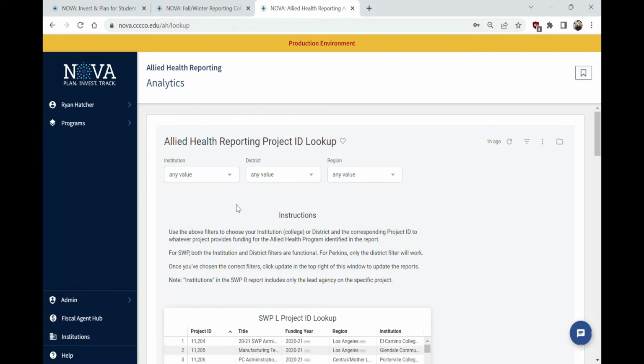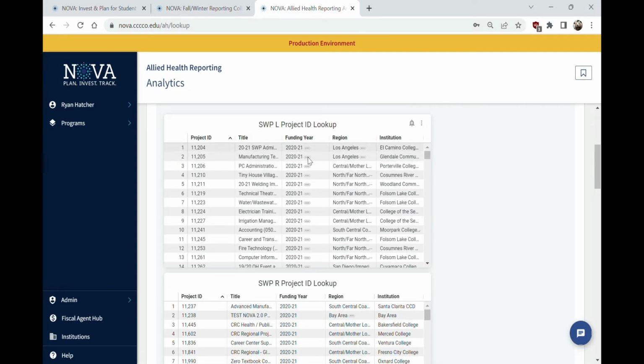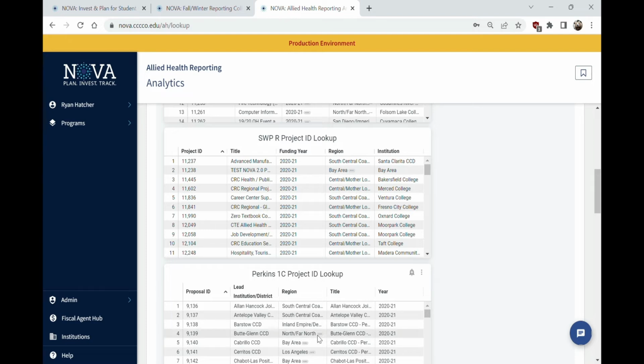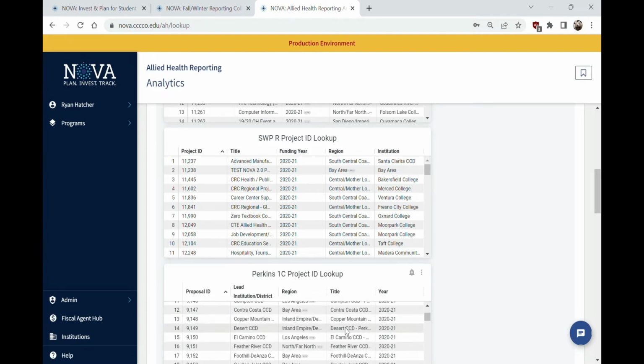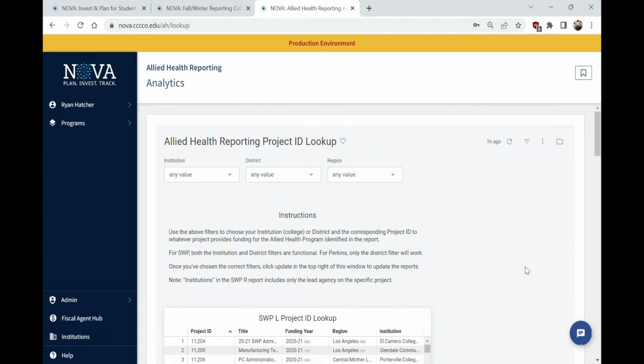The best way to go about this is by district. If you have a highly multi-college district and you want to get down to institution, like LACCD or something, you can use institution. But I prefer to use district entirely because while SWP is done by college or district, Perkins down here, which we'll get to in a second, is only done by district. Perkins funding is entirely done by district, so if you want something that fits all those boxes we just looked at, district's the way to go.